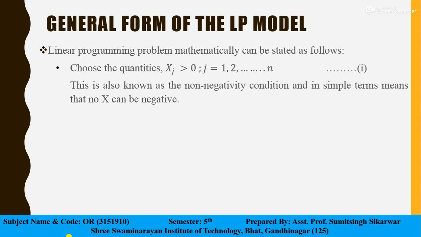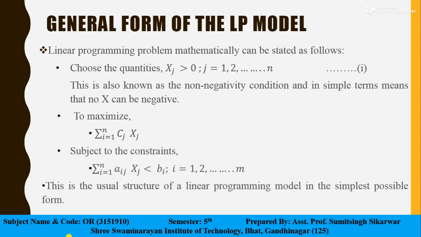Next is the objective function, where we need to maximize or minimize, which may be represented by sigma cj xj. Next is the constraint.